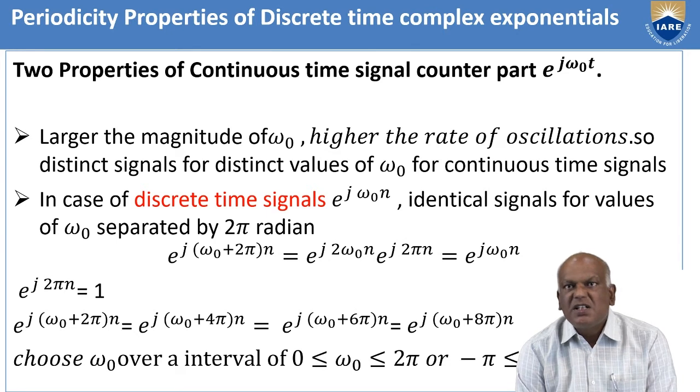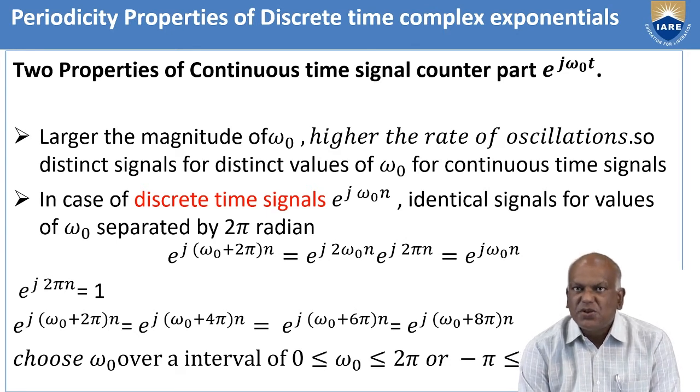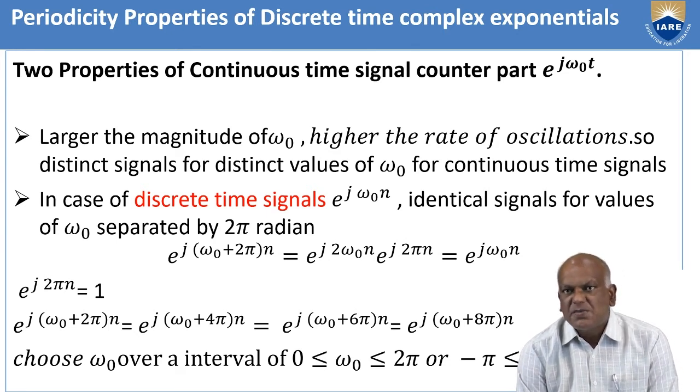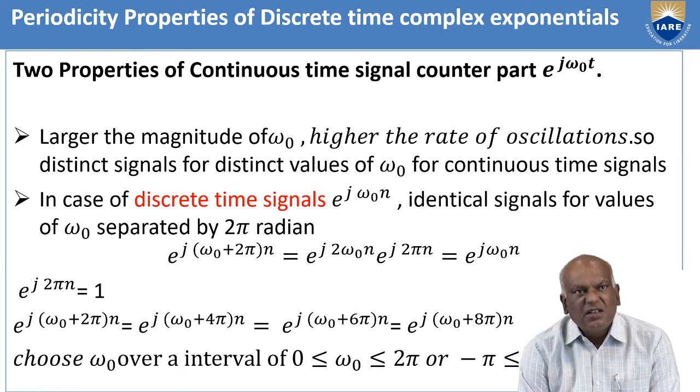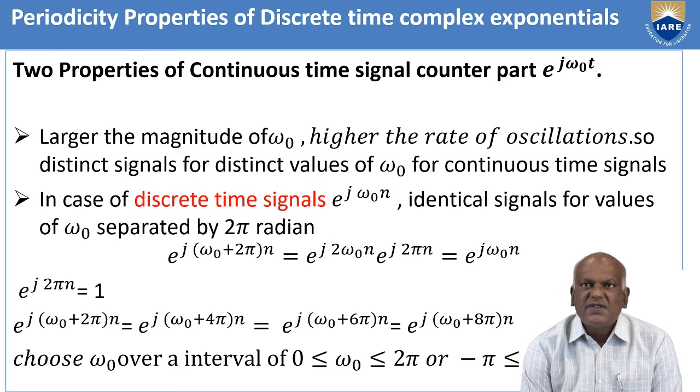There are many similarities between the continuous time exponential signals and discrete time exponential signals. Among the similarities, there are also some different properties, differences in properties.